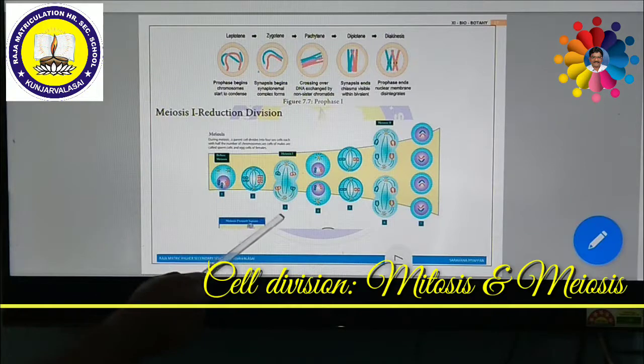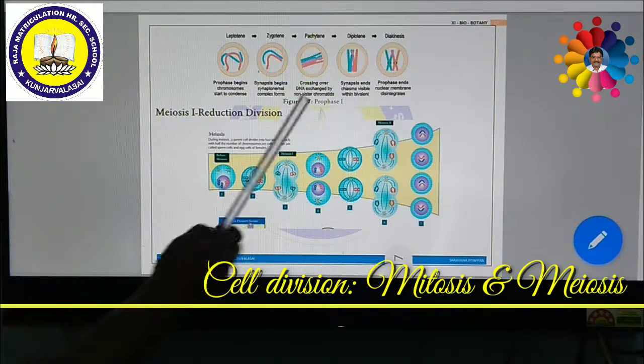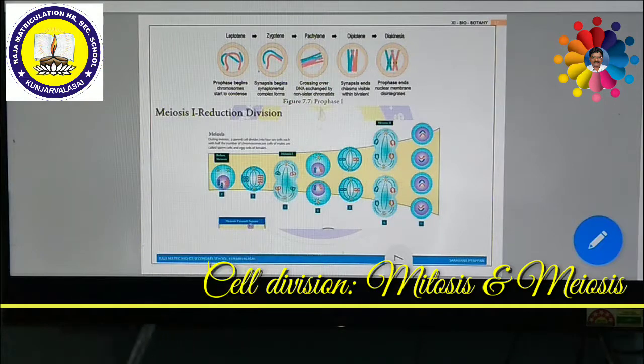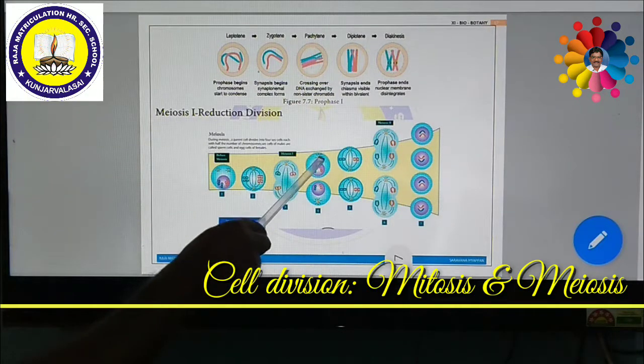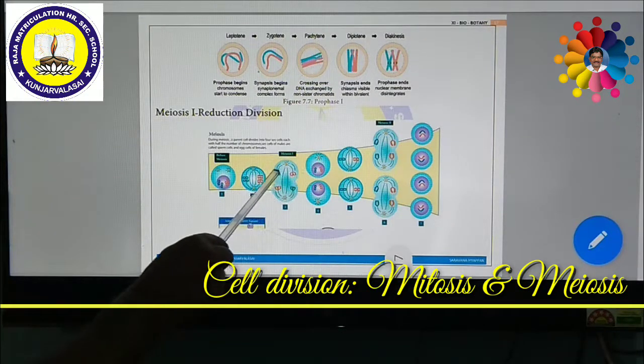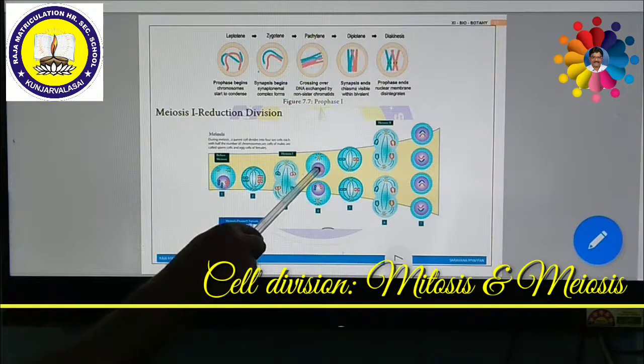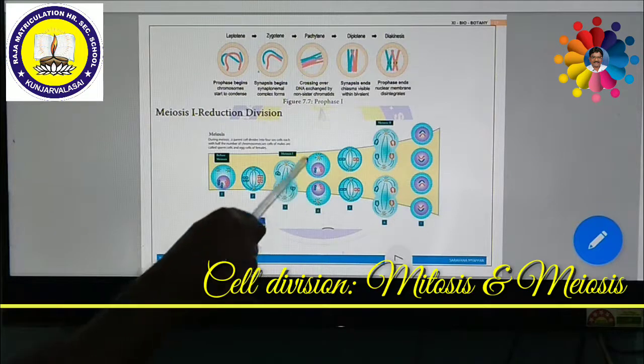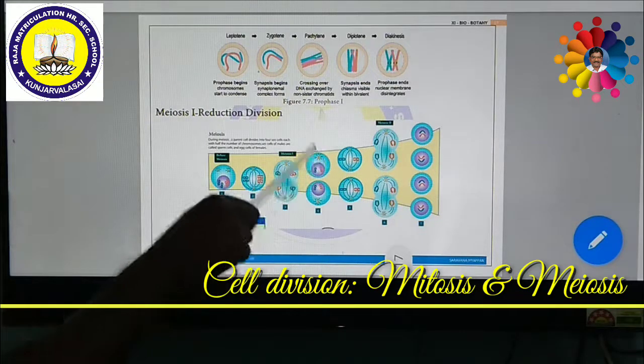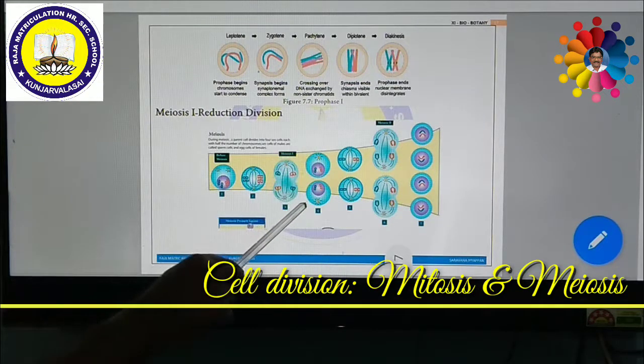During this anaphase, these chromosomes are split into two parts and move towards the poles. Then later it enters telophase. During telophase, the spindle fibers disappear, the chromosomes condense once again, and the nuclear membranes are formed. Then the nucleolus is also formed. Then cytokinesis takes place first.